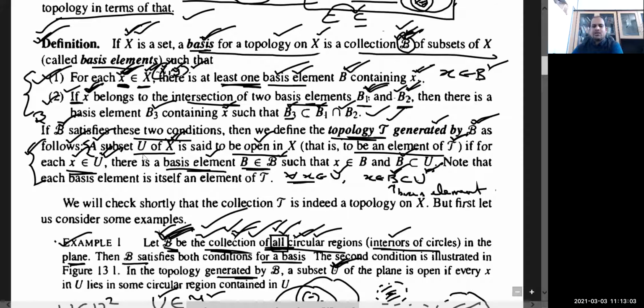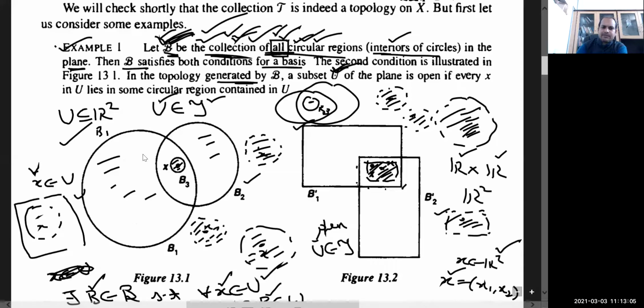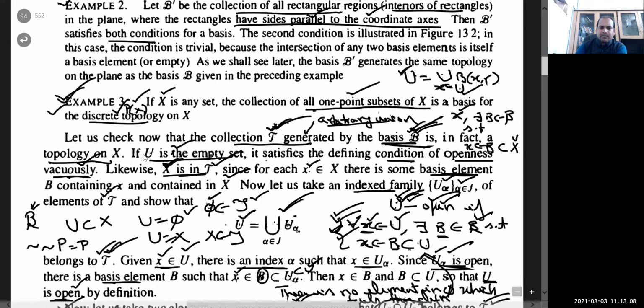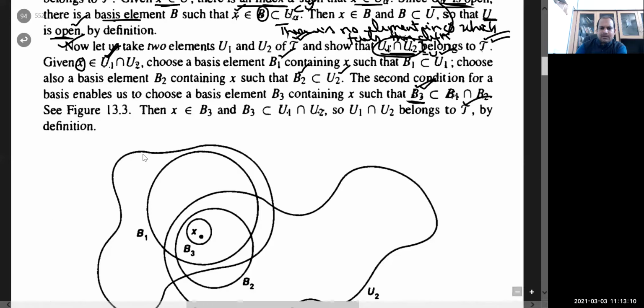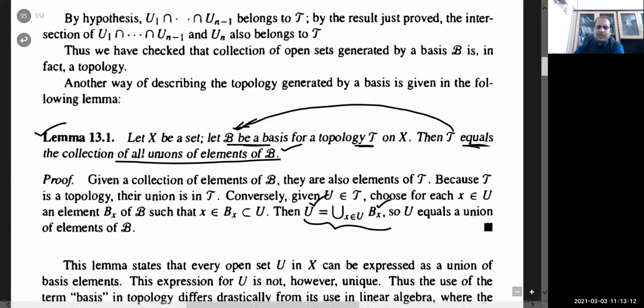So this is already written here. Yes, look at this result.